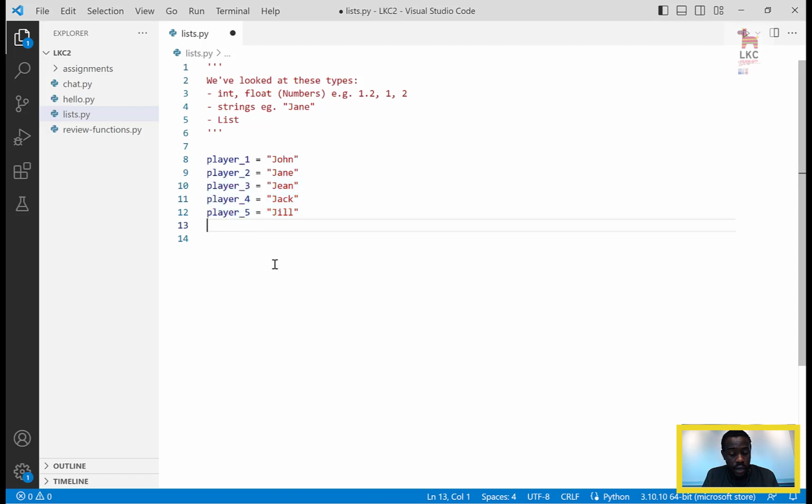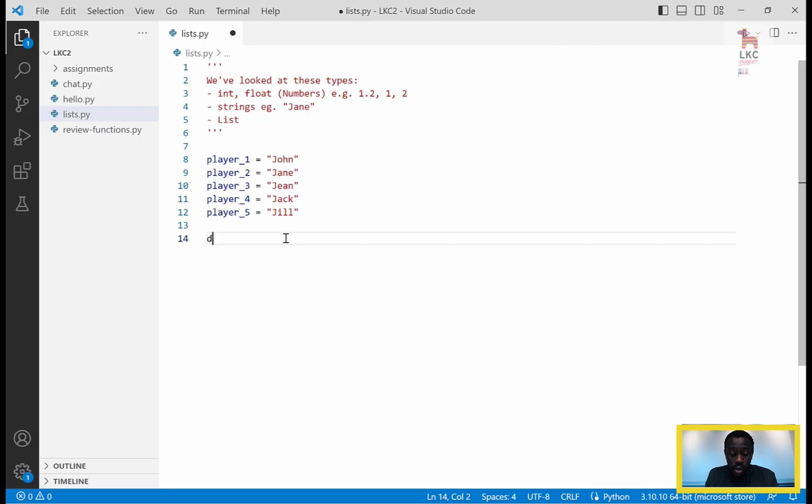And you'll also see other advantages of using a list instead of doing this, because things will be stored in order. If you're saying that this player is playing number 1, number 2, number 3, you want to keep that order, or you want to rank them, you have to have a way of keeping these things in one place. So a list is a container that stores many things. A list can store strings, integers, and other lists.